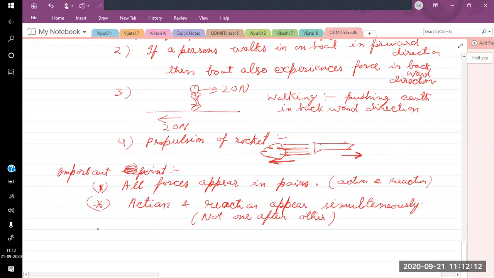Okay, then these two forces are equal in magnitude and opposite in direction. Equal in magnitude and opposite in direction.